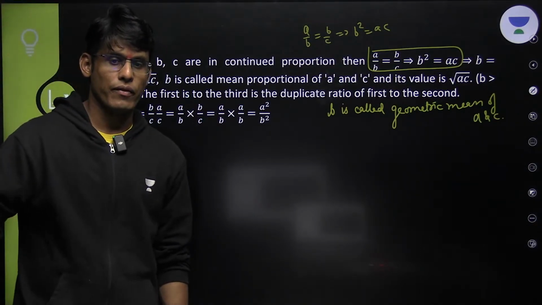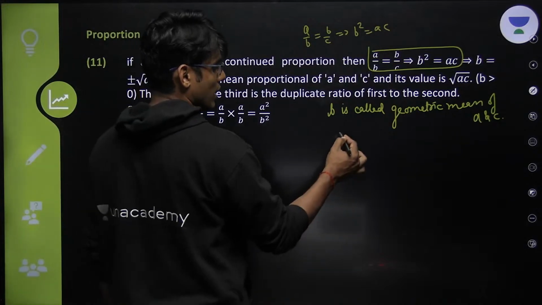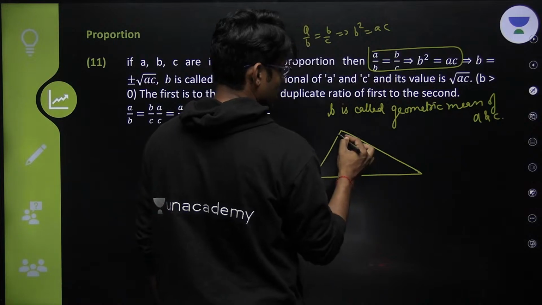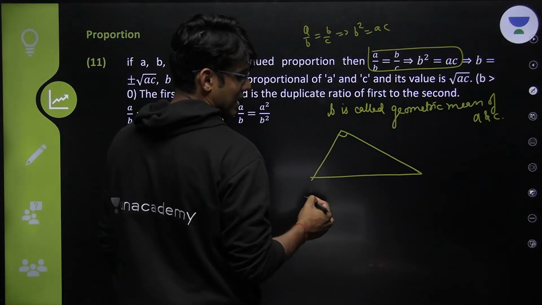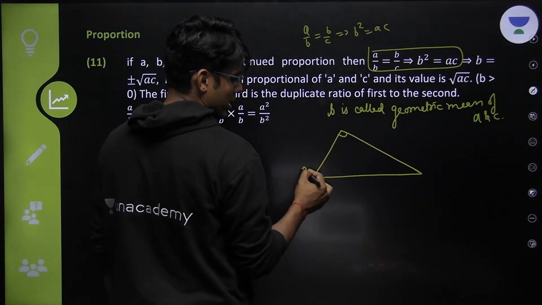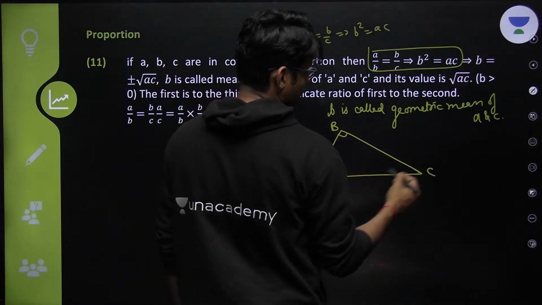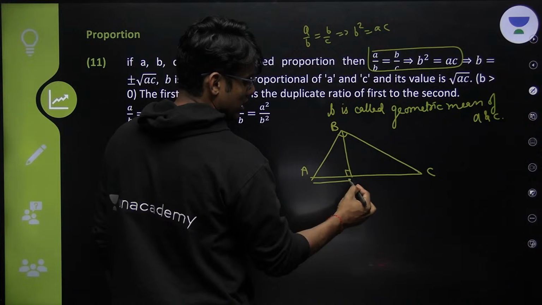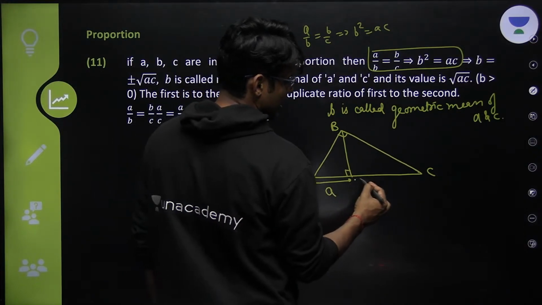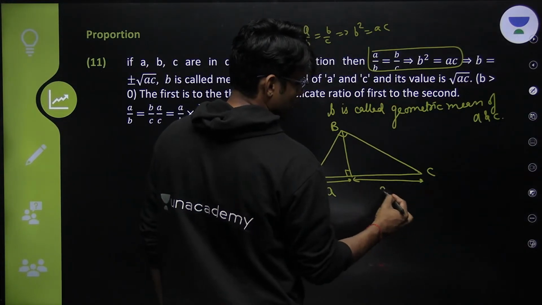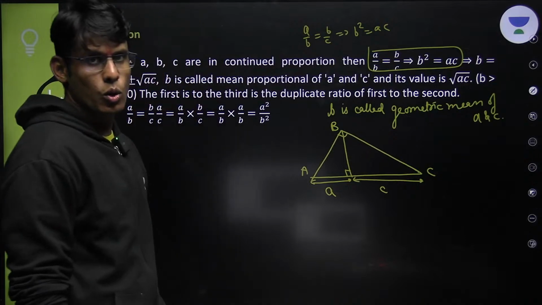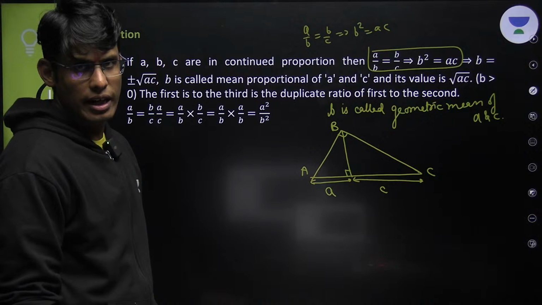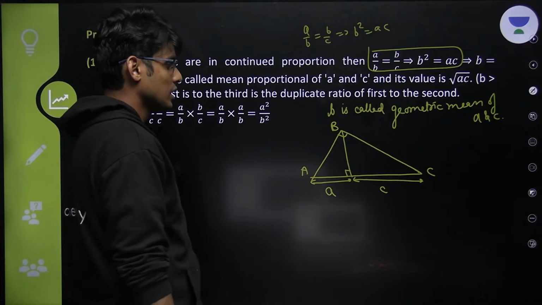Perfect. So see, now let's take this as 90 degrees. This is A, this is B, this is C. This is also the altitude. Now let this length be A, this length be C. Okay? Am I making sense? Right?